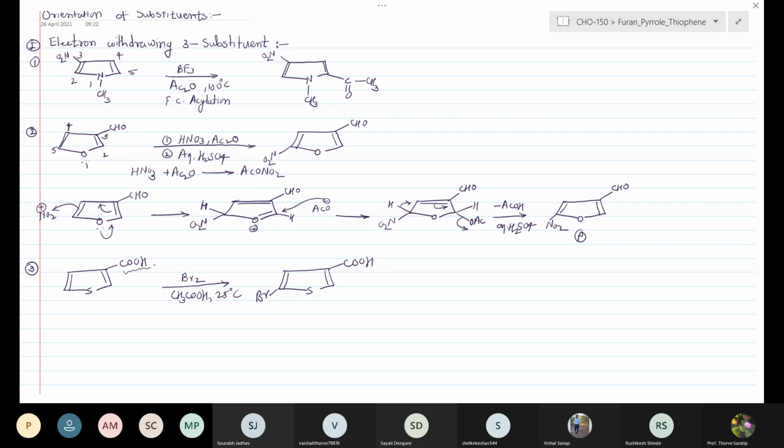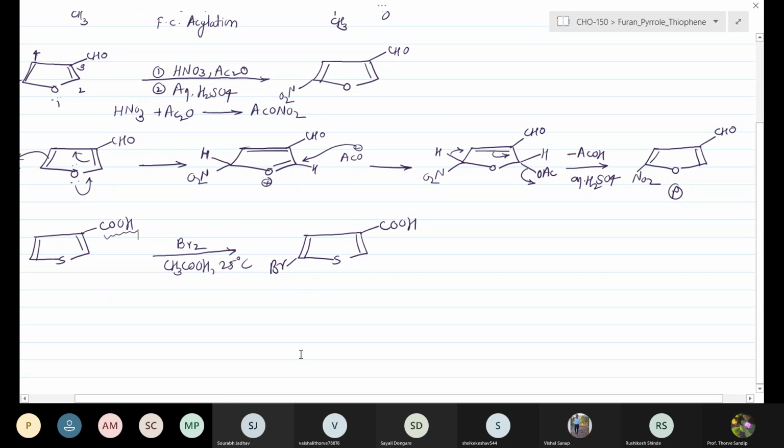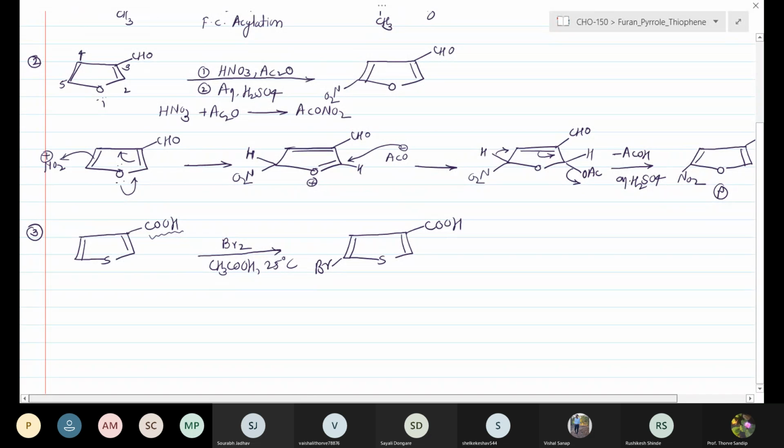This is the orientation of the electron withdrawing substituent already present on the heterocyclic ring. The next incoming electrophilic substitution takes place at the 5 position. It is a straightforward reaction. I will not give the mechanism. This simple reaction gives an electrophilic attack at the 5 position.